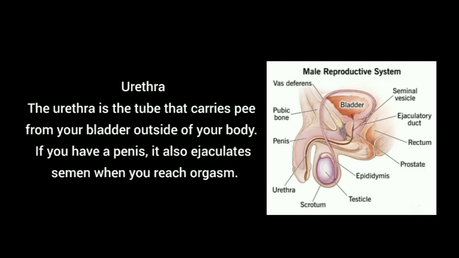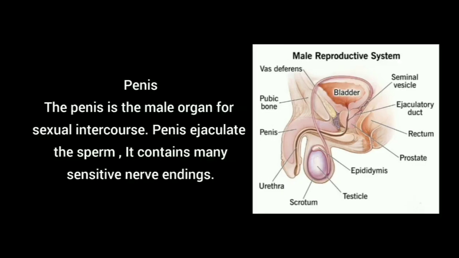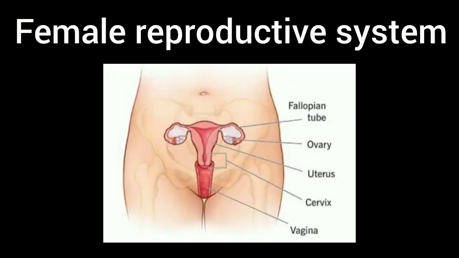Next, urethra. The urethra is the tube that carries urine from your bladder to the outside of your body. In men, it also carries semen when they reach orgasm. Penis. The penis is the male organ for sexual intercourse. The penis ejaculates sperm and contains many sensitive nerve endings.